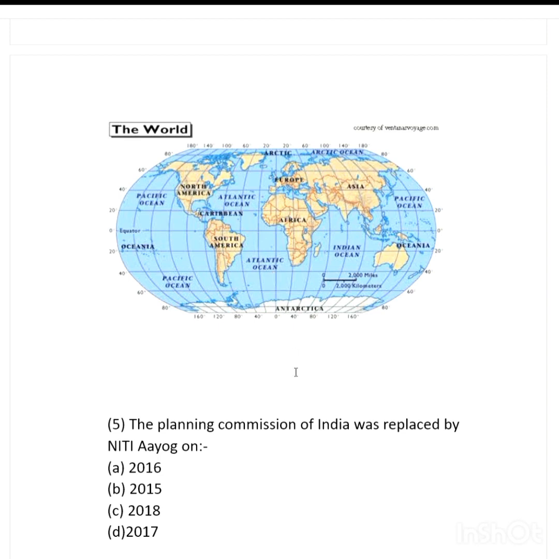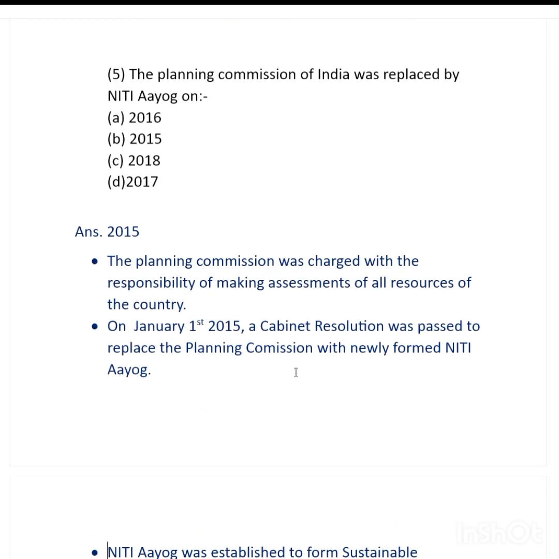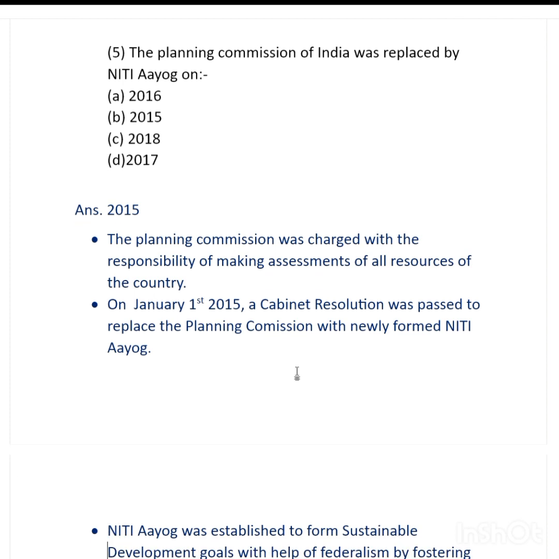Question 5 says the Planning Commission of India was replaced by Niti Aayog on, and the options are A, 2016, B, 2015, C, 2018, or D, 2017. And the answer for this is option B, which is 2015. And the Planning Commission was charged with the responsibility of making assessments of all resources of the country, which means that the Planning Commission was assigned the duty to make assessment of all the resources of the country.